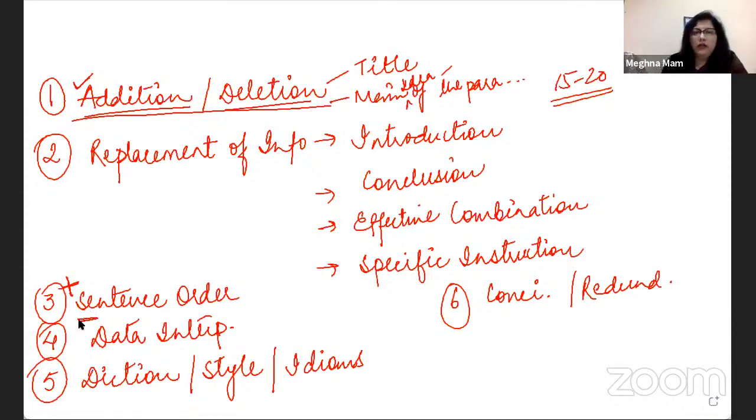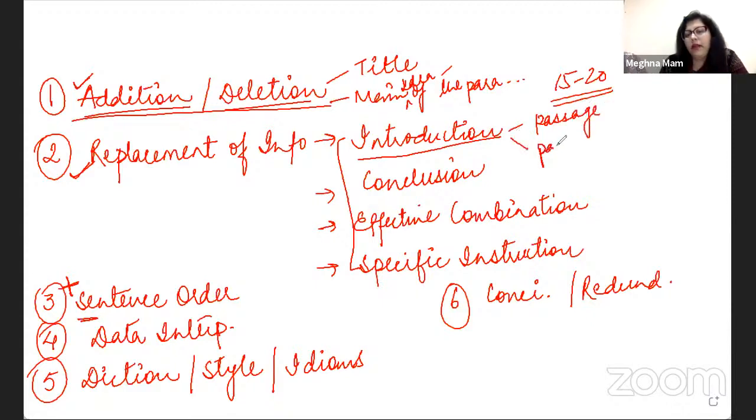Let's go to the second category of questions, replacement of information. Now, it includes a variety of questions. As you can see here, I've mentioned four types of questions broadly. First one is introduction. Now, there are two types of these questions. One, intro to the passage. Two, intro to the paragraph.